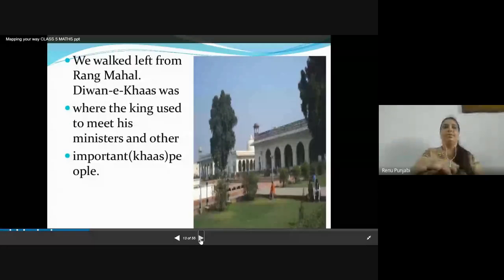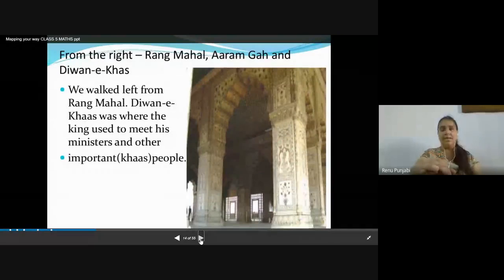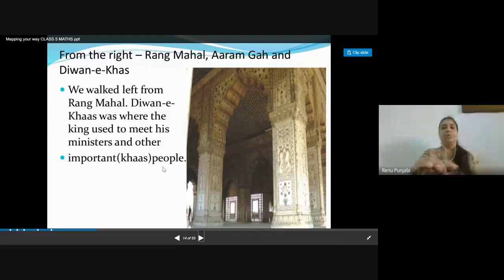So we walk left from Rang Mahal, and Devane Khas was where the king used to meet his ministers and other important Khas people. Khas people means important people the king used to meet. So in early days, historical buildings were given more importance, which you will learn in your SST. From the right, Rang Mahal, Aramghar, and Devane Khas. We walk left from Rang Mahal. Devane Khas was where the king used to meet his ministers and other important Khas people.